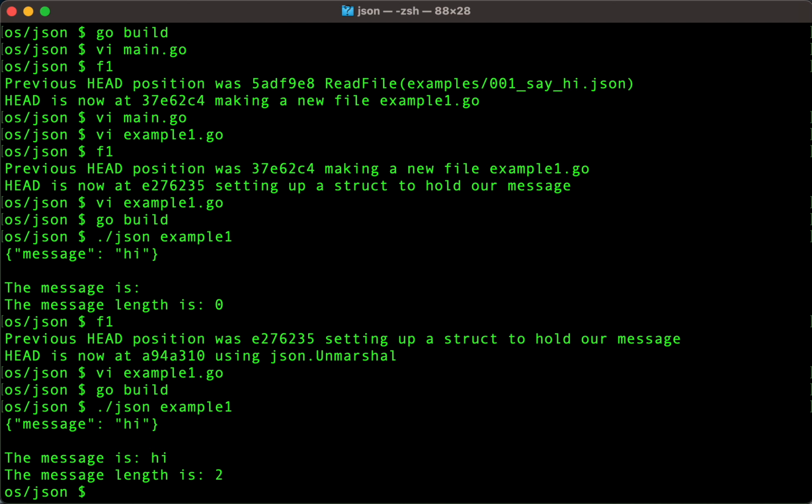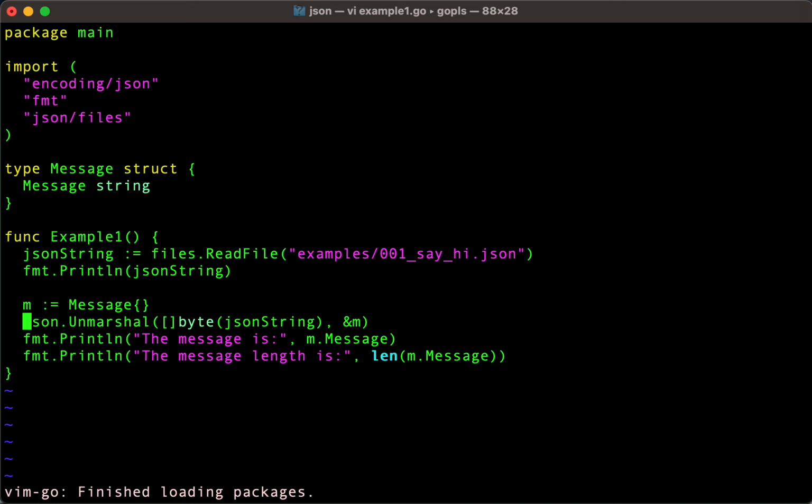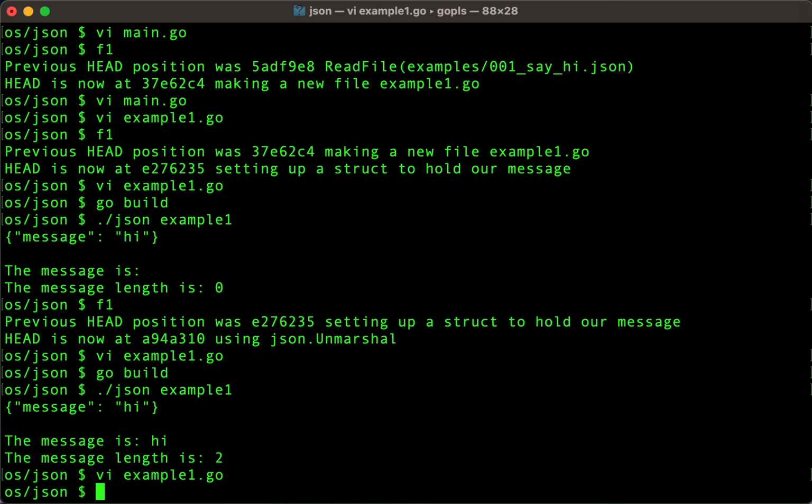Look at that. Now we're actually parsing it. Now the message is hi, and the length is 2. See the difference between before we had that line and after we had that line? This line made all the difference. If I take it out, I would get the old version. If I leave it in, it's now parsing it correctly. Okay, that's all you need to know for the absolute basics of that first example, 001, saying hi.